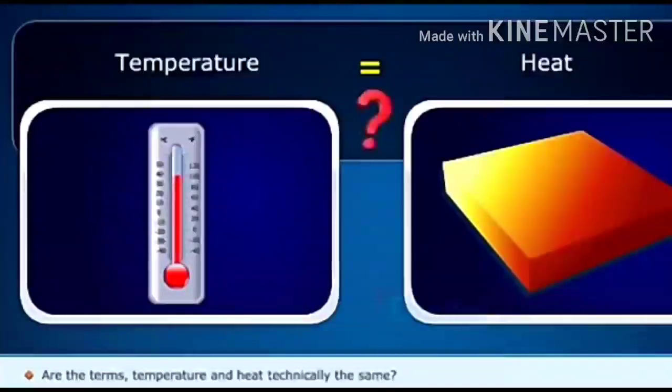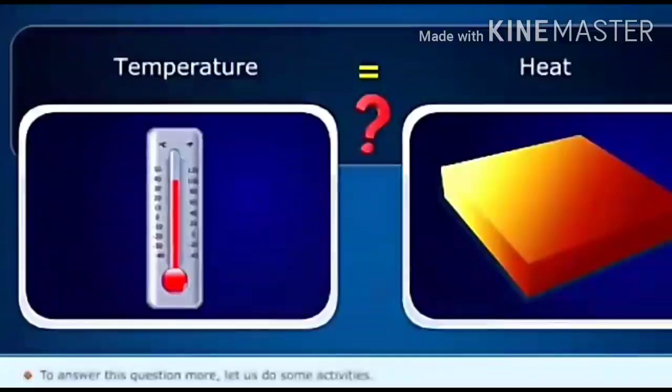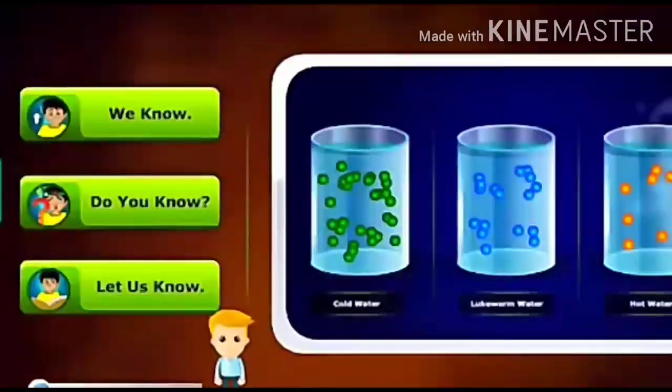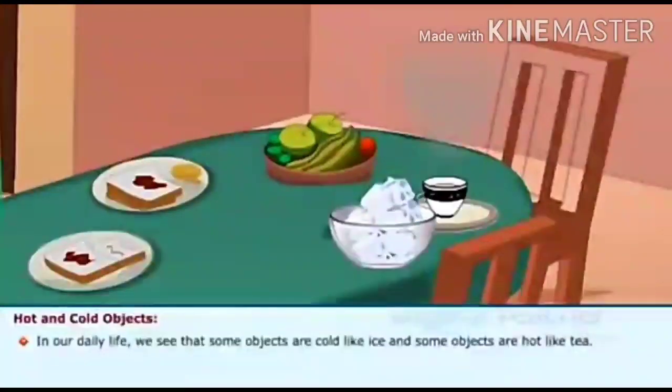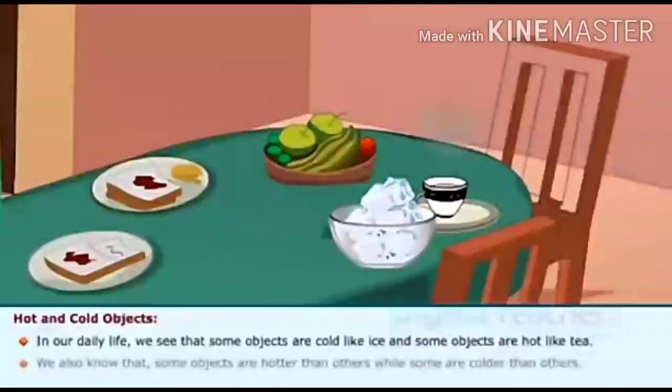Hi students, welcome to Heat Part 2. In the previous video, we studied the definitions of heat and temperature, and we learned that heat and temperature are not the same. In this video, we are going to learn about heat flow, that is the direction of heat flow, thermal equilibrium, and also why we feel some objects to be cold and some objects to be hot, and why some objects are colder than other bodies and some objects are hotter than other objects.